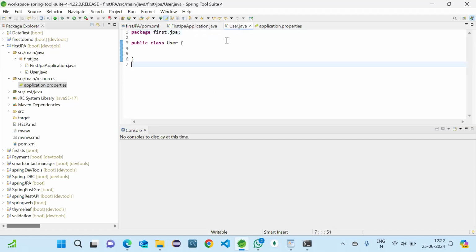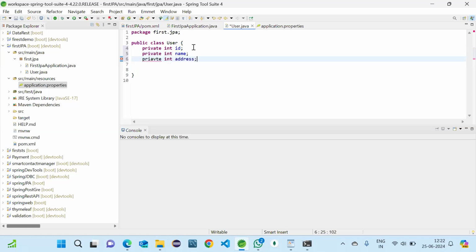Here, just create the user with the fields. I want private int id, private String name, private String address. Sorry, these are the three things I wanted.